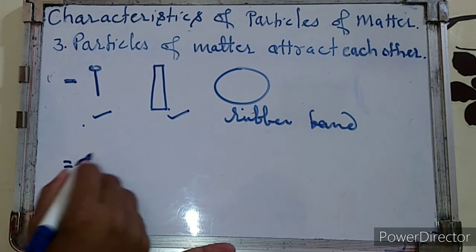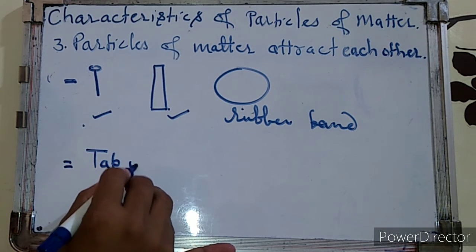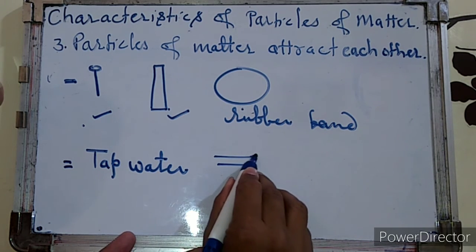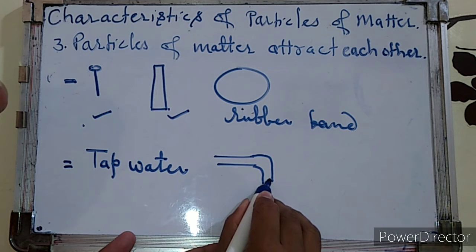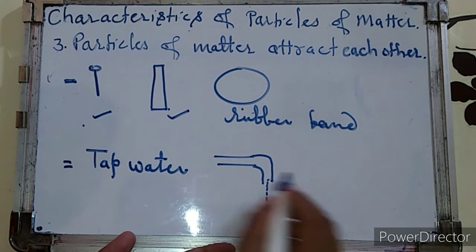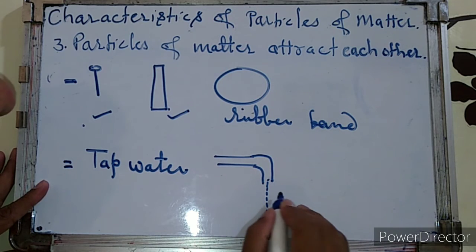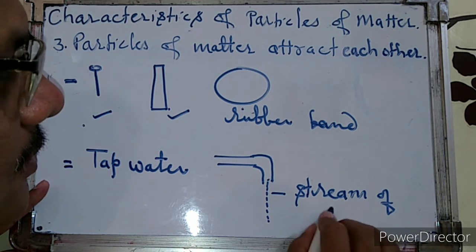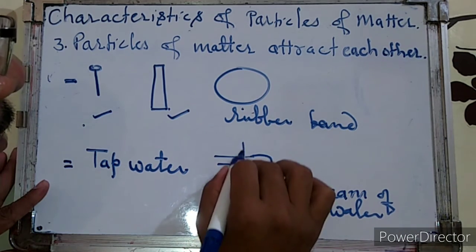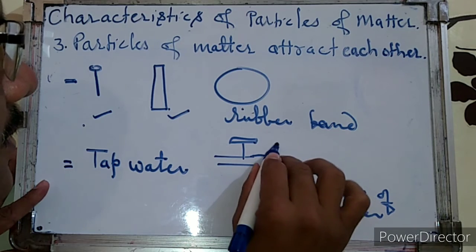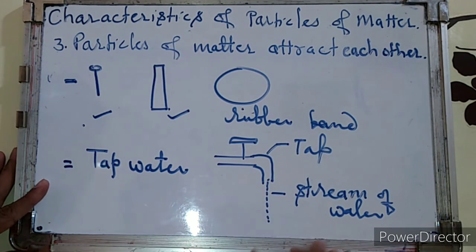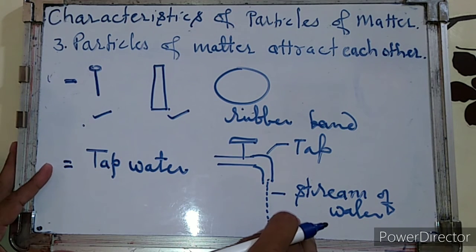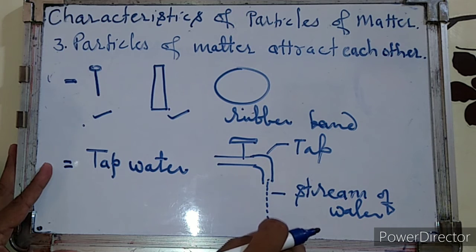Now in the third case you must have seen tap water, running tap water. Suppose this is the tap, and from this tap the water is running. Try to break this stream of water running through the water tap. If you break it, put your fingers in between. Can you break this stream of water? It is not possible to break this stream of water because it is continuous.